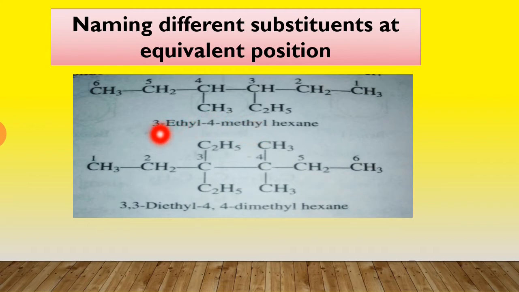So we write 3-ethyl-4-methyl hexane, and here we write 3,3-diethyl-4,4-dimethyl hexane. All of you understood? Okay.